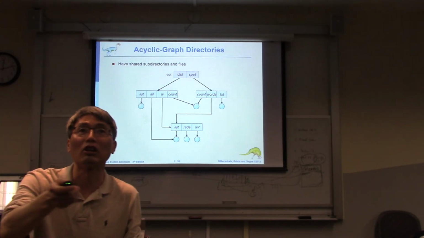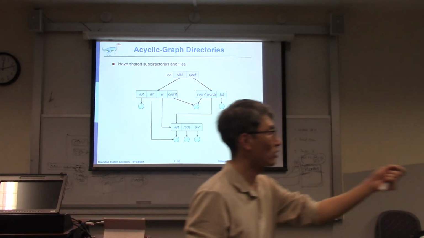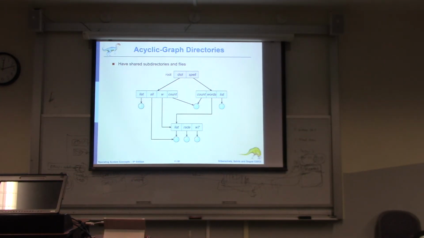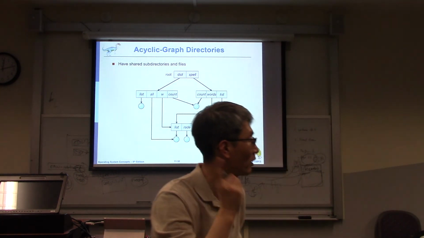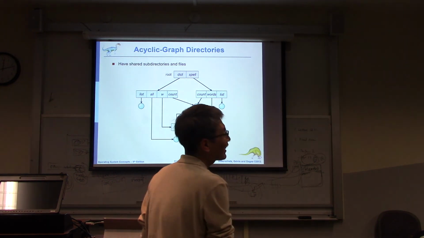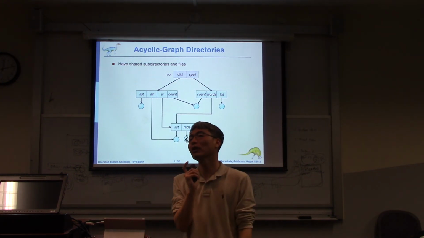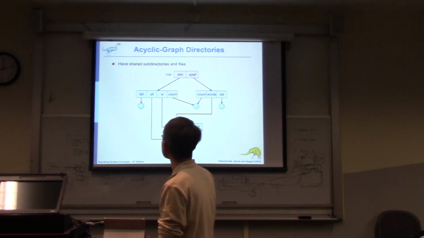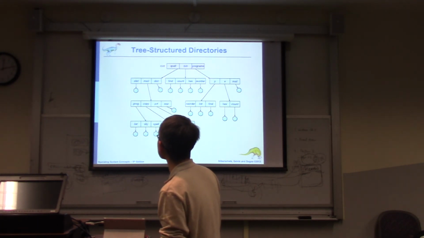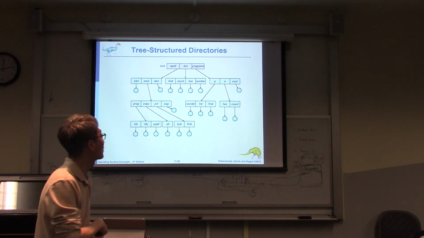A graph, however, can contain a cycle. I point to this one: this is my subdirectory, he is his subdirectory, but I'm his subdirectory. Very confusing, right? We will see such a problem later. If we do not allow such a cycle, an acyclic graph is a general solution to the limitation of the tree structure. So this is an acyclic graph directory, and this is a tree structure directory.